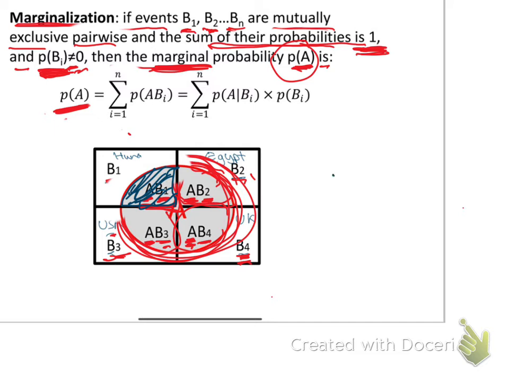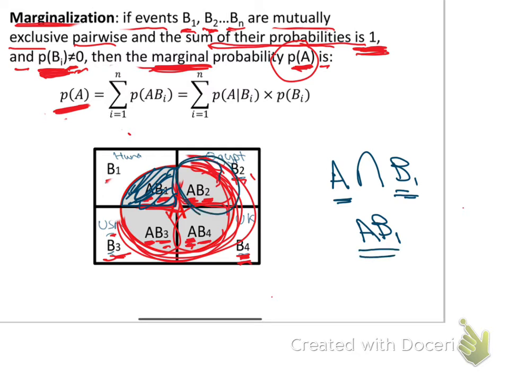This is disease A intersecting with B1, which in our case was Hungary, which we can write as AB1. And this one, disease A intersecting with B2, which we are writing here as AB2.